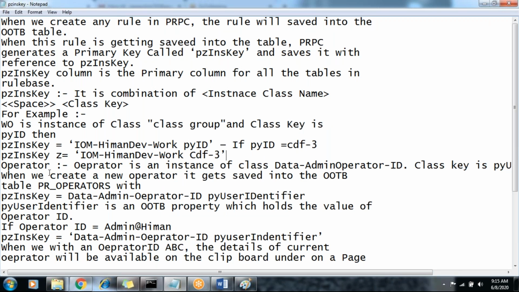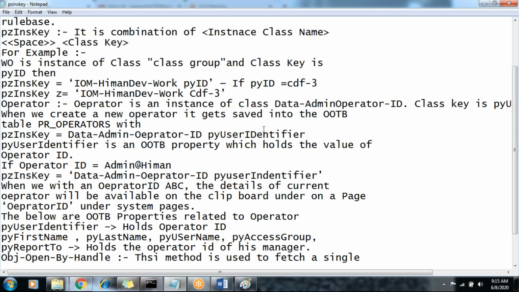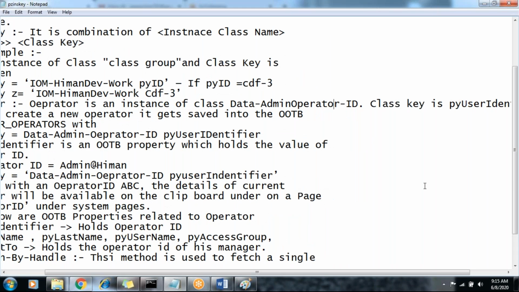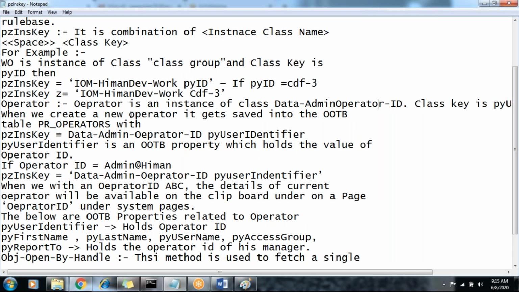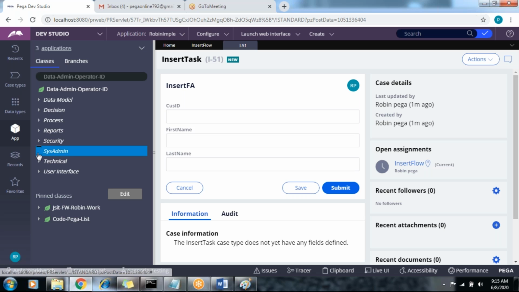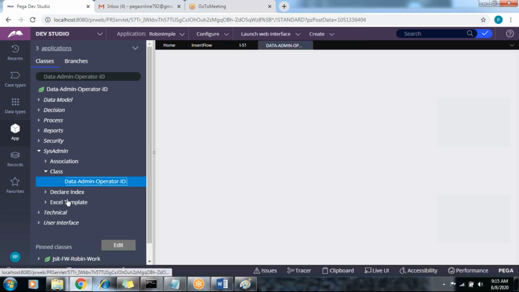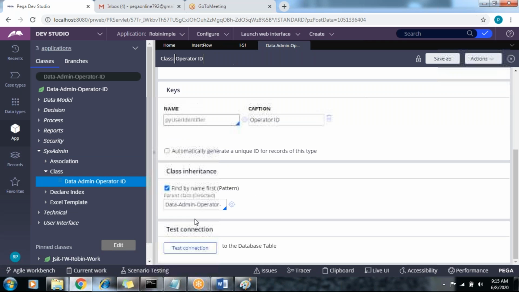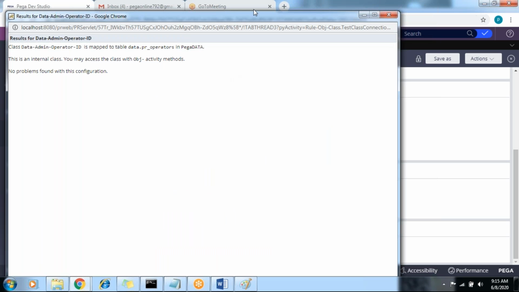Now let's come back to our requirement today: operator. The operator is an instance of this class, and the primary key of the operator is pyUserIdentifier, as we know. When we create a new operator ID, it gets saved into the out-of-the-box table PR_operators. How do we verify it? Click on the sysadmin class and click on test connection. This shows the table as the PR_operators table.